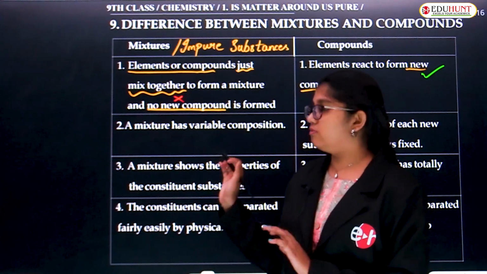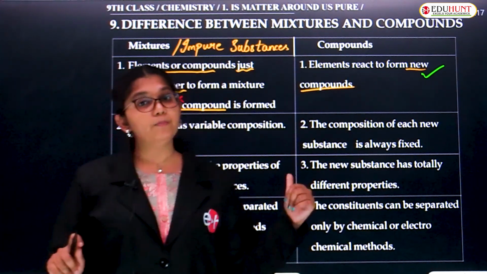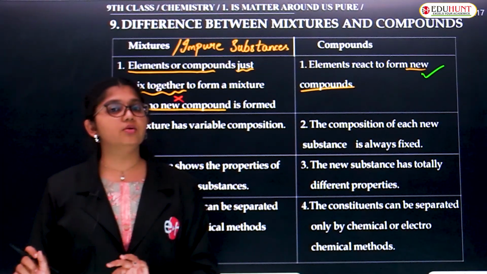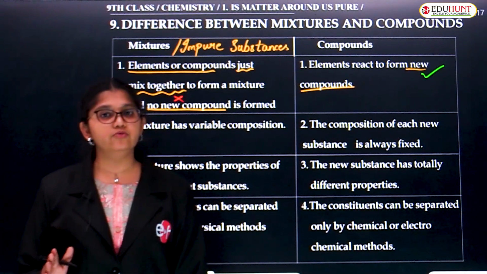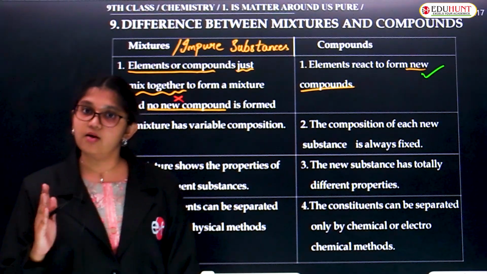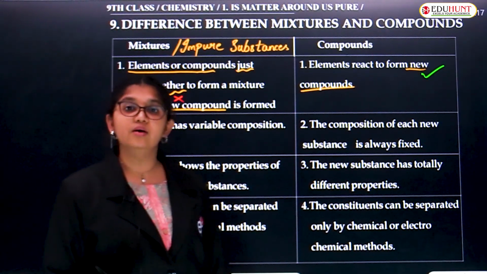So variable composition is found in mixtures. When coming back to compounds we have fixed composition by weight. As we discussed, water is made up of hydrogen and oxygen, right? So what is the hydrogen to oxygen ratio? 1:8. Very good.